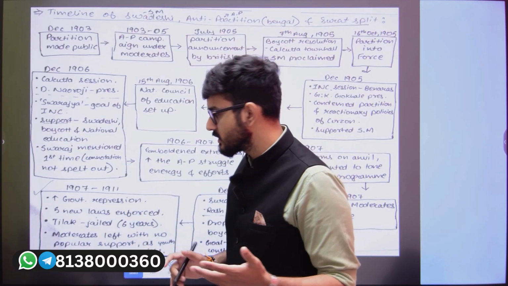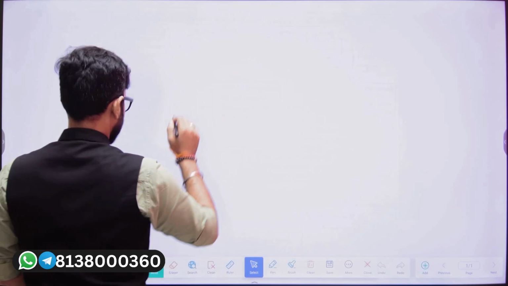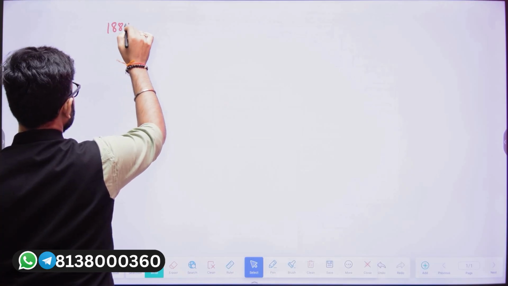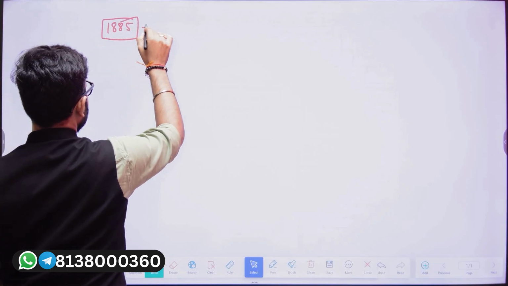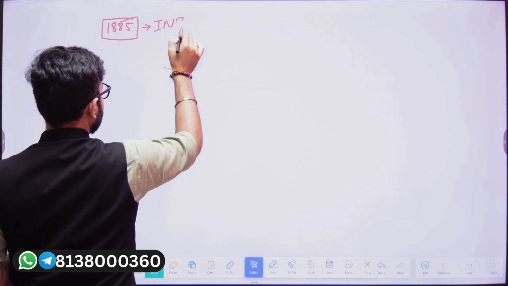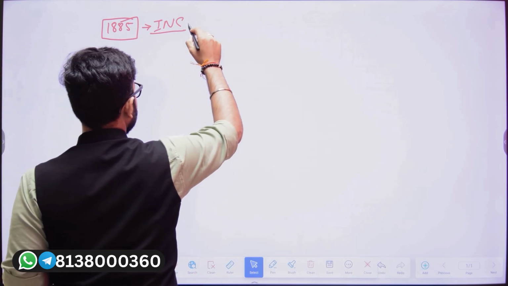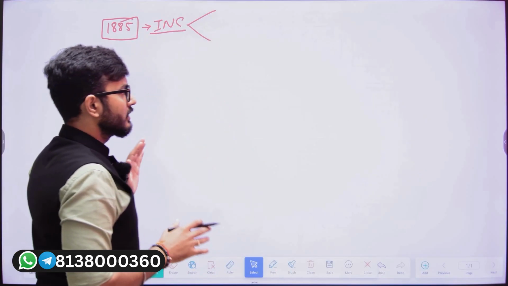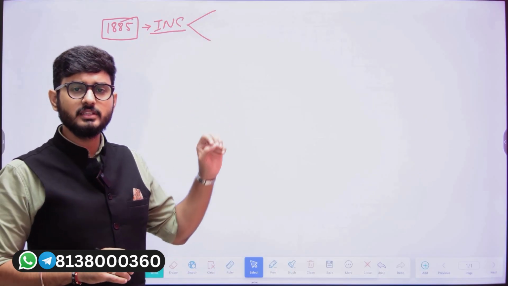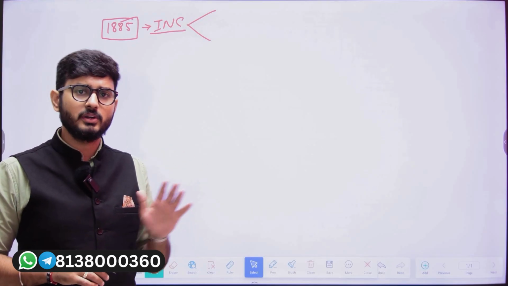So when we talk about this aspect, we are aware that in the year 1885, the first pan-India level political association, the Indian National Congress, was created. The Indian National Congress is a political party, and within this political party there were multiple people who were members of this political outfit.